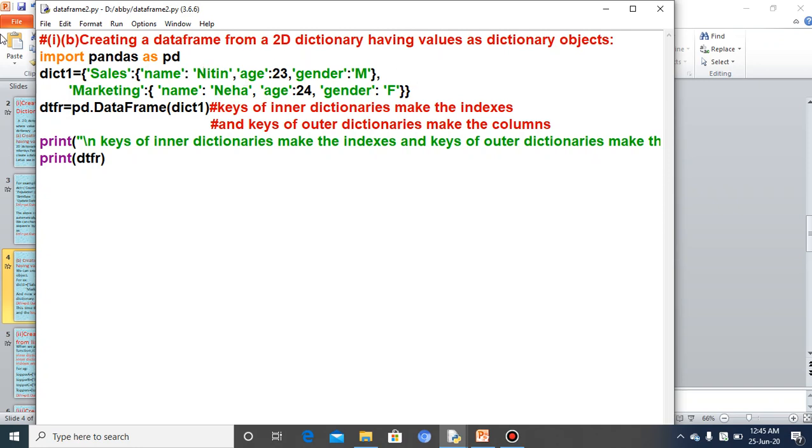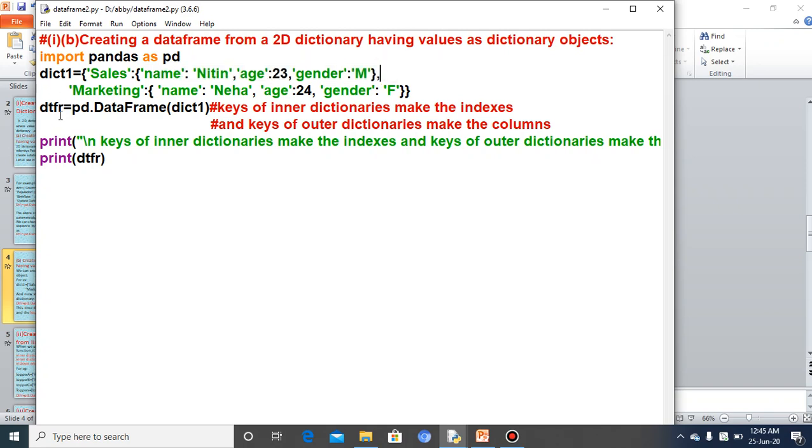Then what will be the outer dictionary's value? Which is the outer dictionary's value? First of all you should know what the outer dictionary's keys are. The outer dictionary's keys are sales and marketing, and the outer dictionary's values are name Nitin, age 23, gender M. This whole is the value for the key sales. This whole is the value for the key marketing. Clear? This name Nitin, age, gender M is the inner dictionary, not the inner key, the inner dictionary.